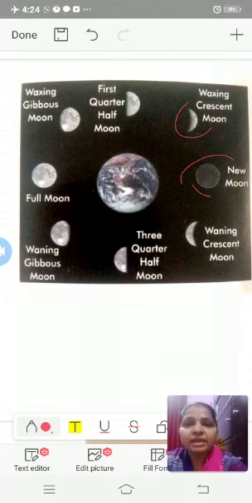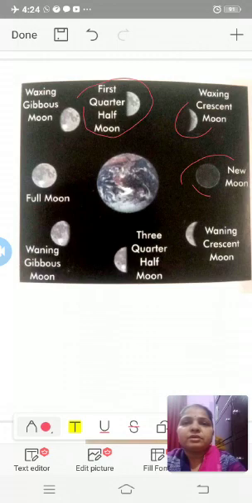After 7 days, the moon has moved enough so that we can see half of its sunlit side. This is a half moon.